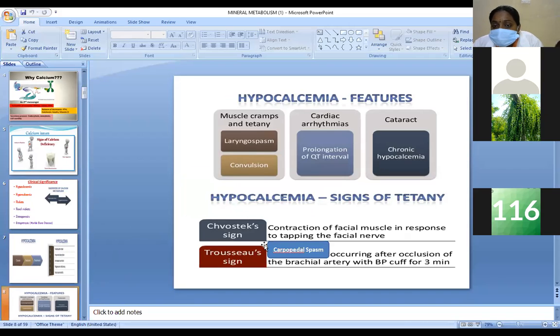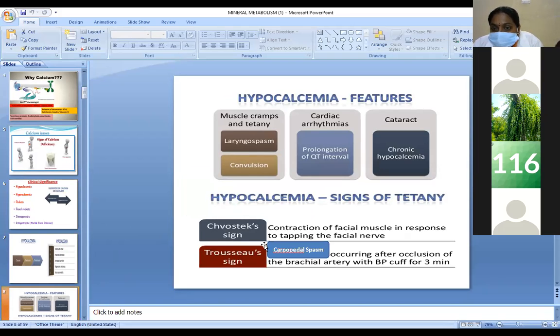Here, hypocalcemia means calcium levels are below 7 milligram per deciliter, mainly leading to tetany and carpopedal spasms, Chvostek sign, Trousseau sign. These are mainly neuromuscular irritability features. Also laryngospasm and convulsions or muscle cramps of tetany, cardiac arrhythmias and prolongation of QT interval, and cataract in chronic hypocalcemia.